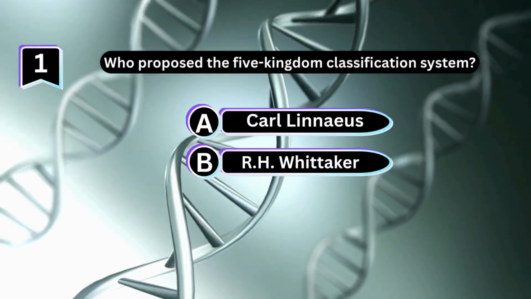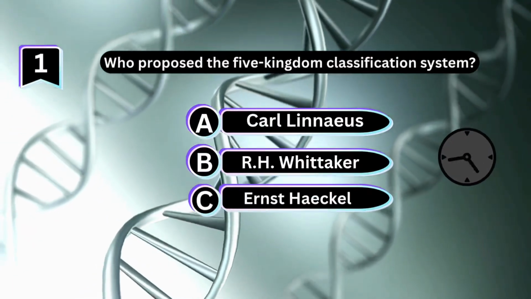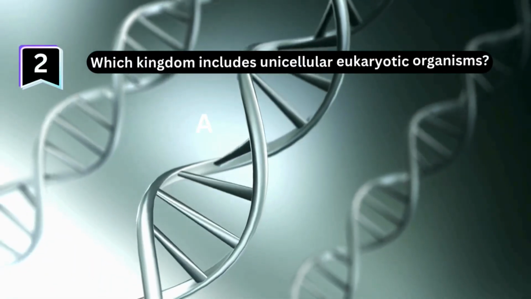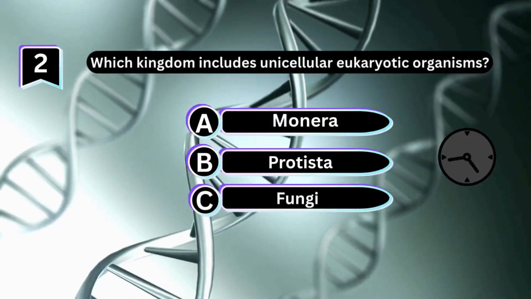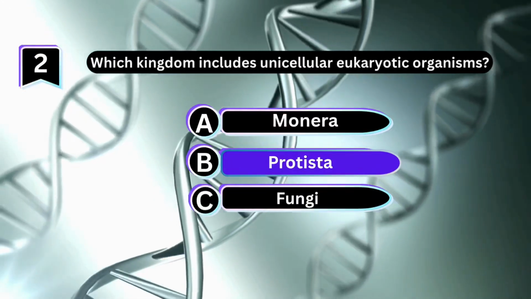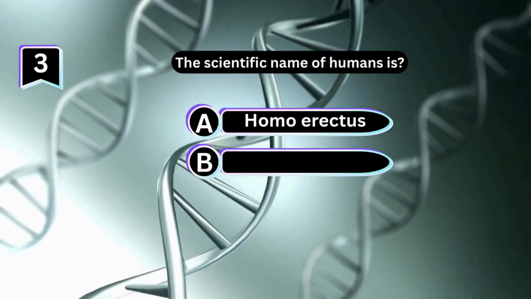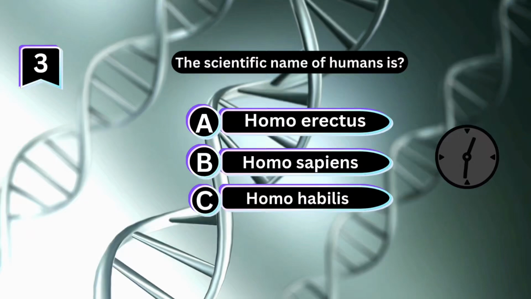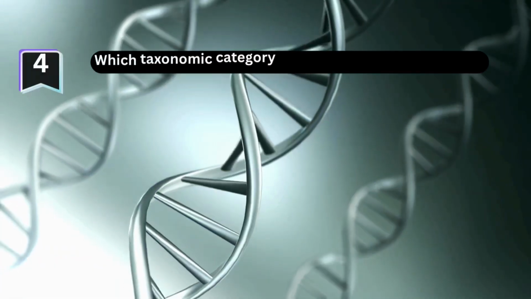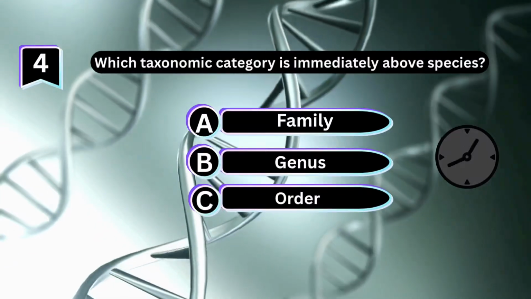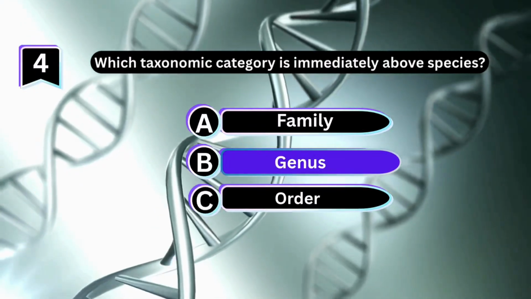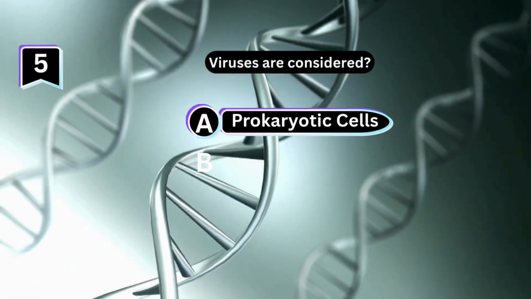Who proposed the five kingdom classification system? Which kingdom includes unicellular eukaryotic organisms? The scientific name of humans is? Which taxonomic category is immediately above species? Viruses are considered?